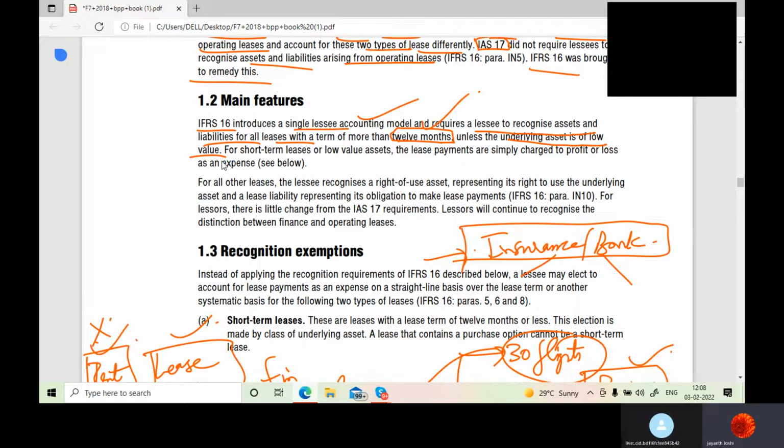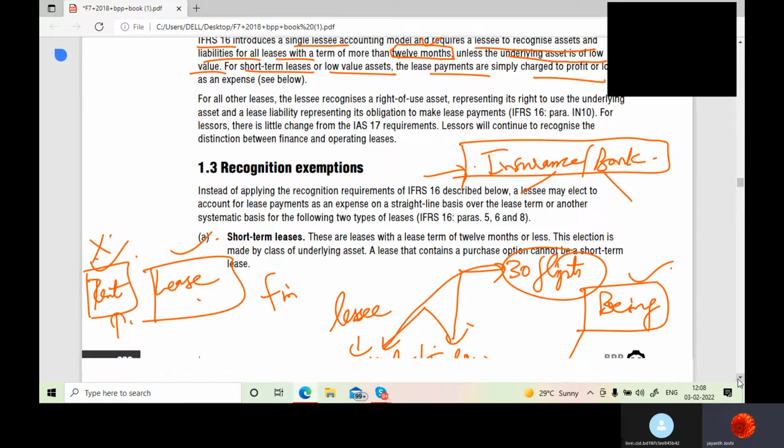Fine. And any lease, whether operating or finance, beyond 12 months has to be accounted in the assets and liability side, except for low value assets. So for short term leases or low value assets, the lease payments, that is lease expense, are directly charged to P&L as an expense.